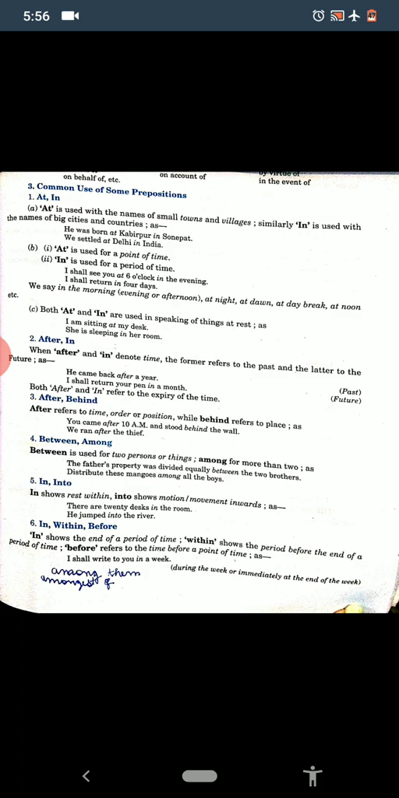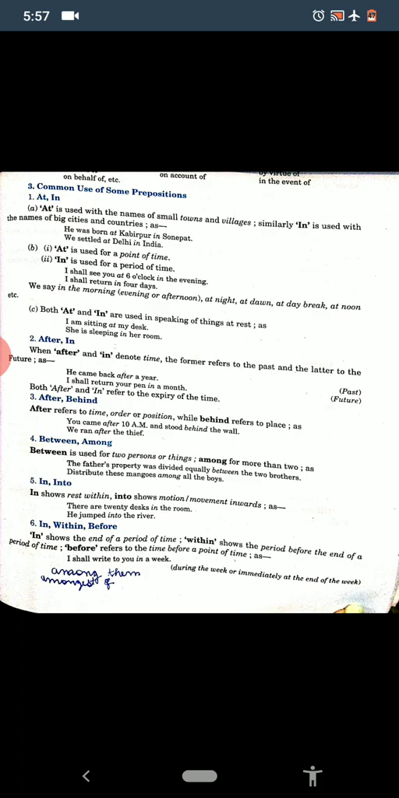And the sixth one is in, within, before. In shows the end of a period of time. Within shows the period before the end of a period of time. And before refers to the time before a point of time. I shall write you in a week, means during the week or immediately at the end of the week. Another example: I shall write to you within a week, means before the expiry of the week. And I shall finish this book before March next.